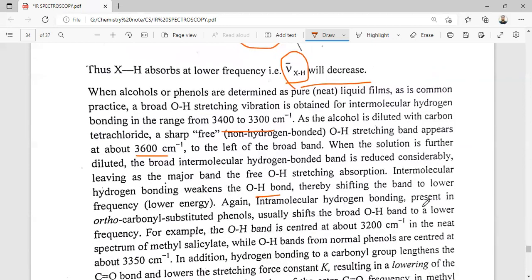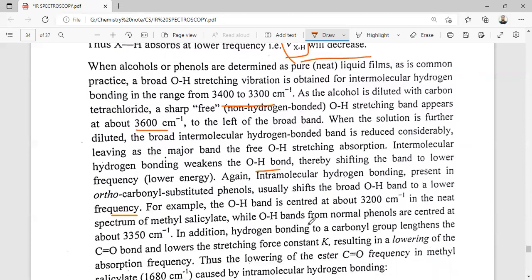Again, the intramolecular hydrogen bonding present in an ortho-carbonyl substituted phenol usually shifts the broad OH to a lower stretching frequency. For example, the OH band is centered at about 3200 centimeter inverse in the neat spectrum of methyl salicylate, while the OH band of normal phenol is centered at about 3350.